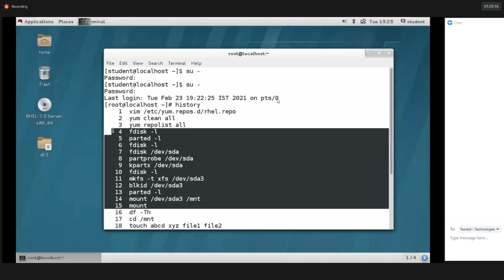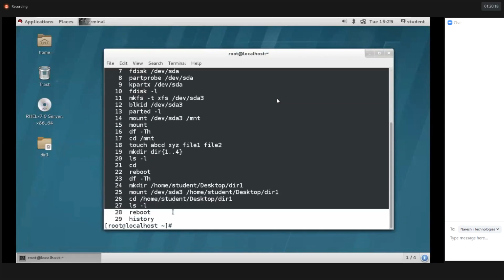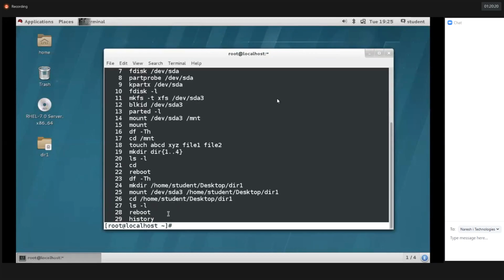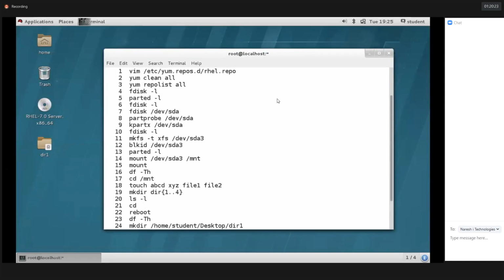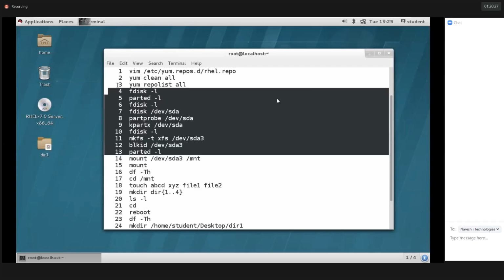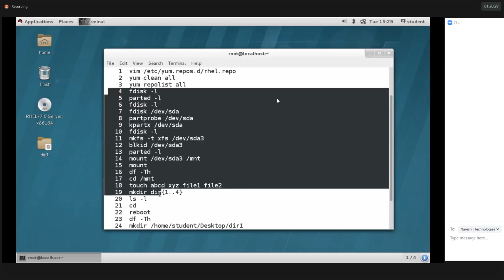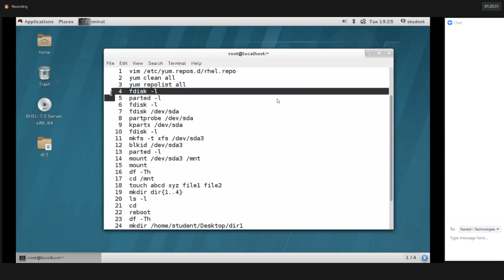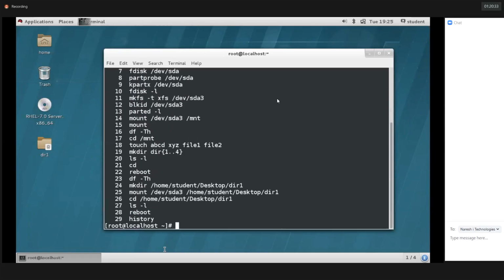What we did inside the terminal, we can get from history. The commands I executed, all of these we can get from the history. So I hope you got it, guys. Do you have any doubts, any questions here?